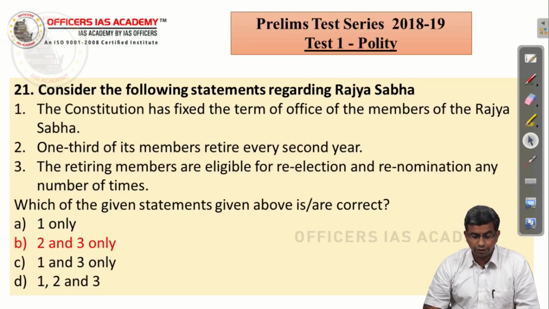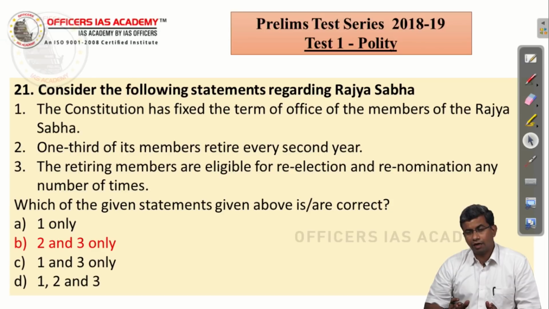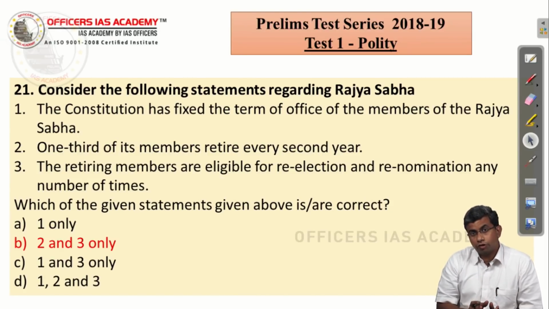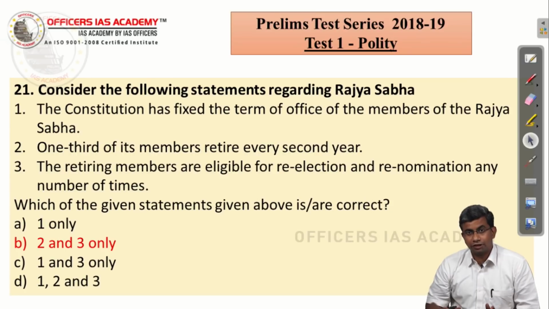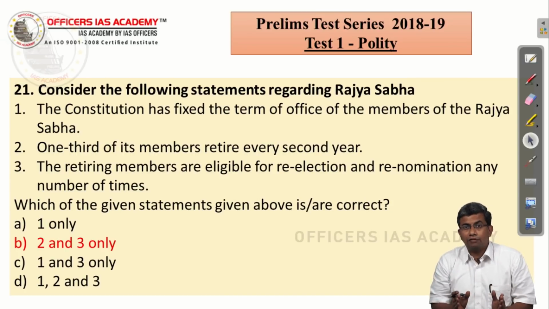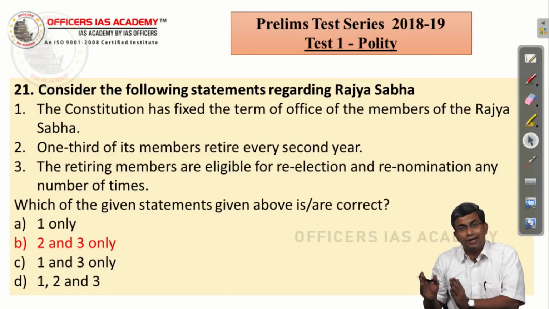1/3 of its members retire every 2nd year. So we know that the Rajya Sabha is a permanent body and the members have a membership period of 6 years. The duration is not for the house, the duration is for the membership in the Rajya Sabha, which is 6 years, and as much as possible, 1/3 of them retire every alternate year.